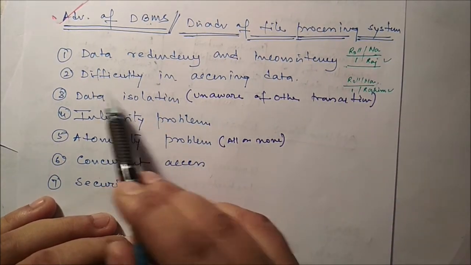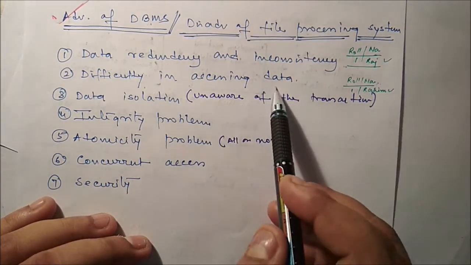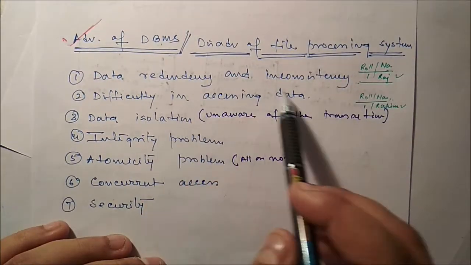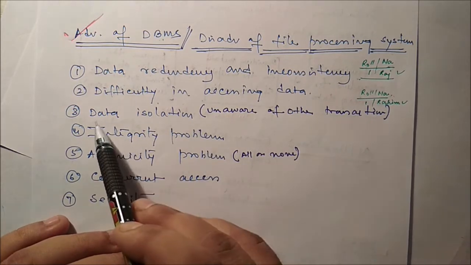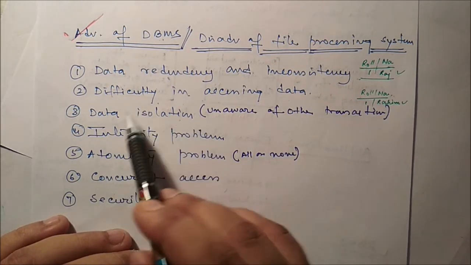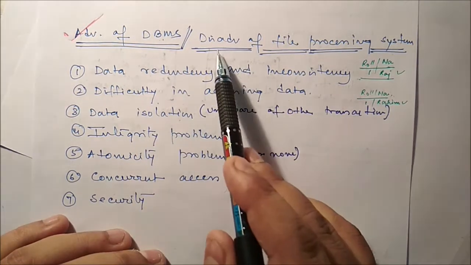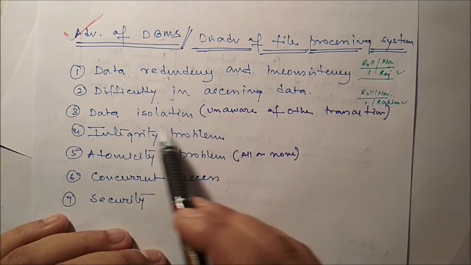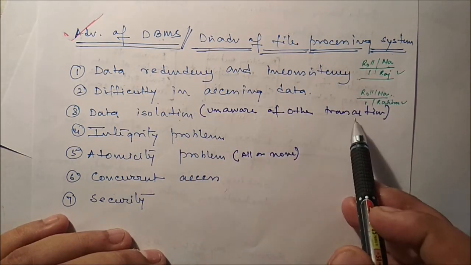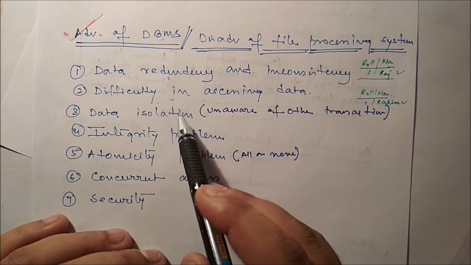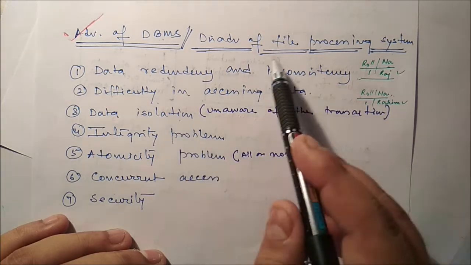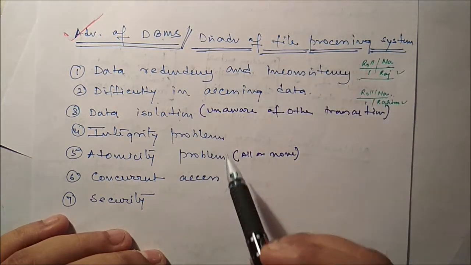Okay, now difficulty in accessing data. Definitely if it is a file processing system, it will be very difficult to access the data. Now data isolation. Here, data isolation means the file processing system does not provide data isolation. So what does data isolation mean? Being unaware of the other transaction, meaning that independently any table can work, which is not possible in the file processing system.